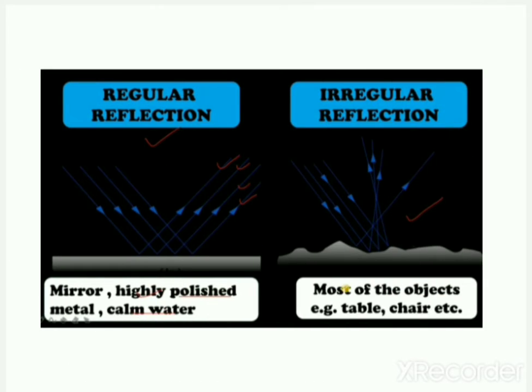You can see in the picture, on the left hand side, regular reflection is given. You can see clearly that the rays of light fall on a smooth surface and go parallelly in the same direction. The rays are reflected parallelly.